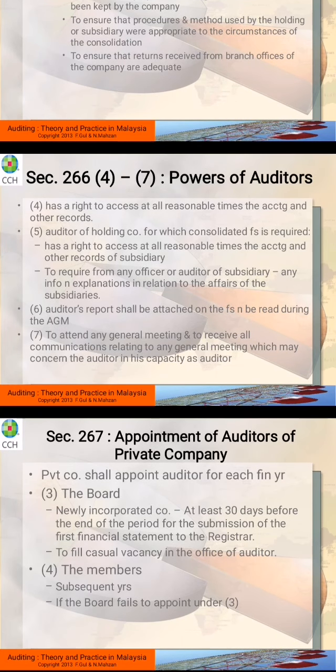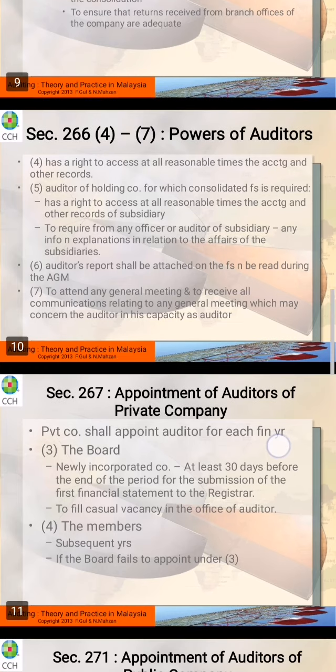All right, 266 sub 7. You have the right to attend any general meeting. For example, if you would like to attend a general meeting, you have the right. And you also have the right to receive all communication in your capacity as the auditor, all those information.